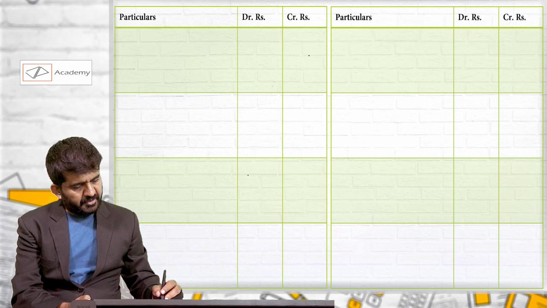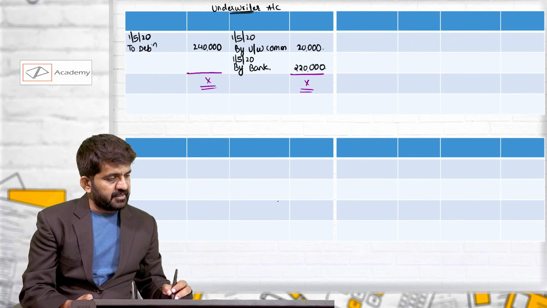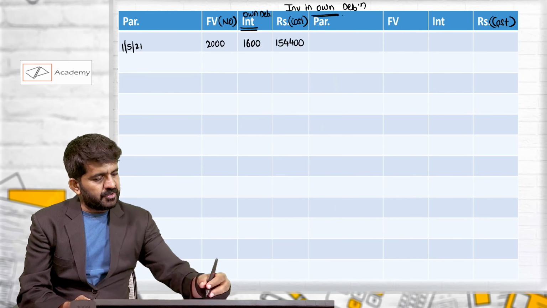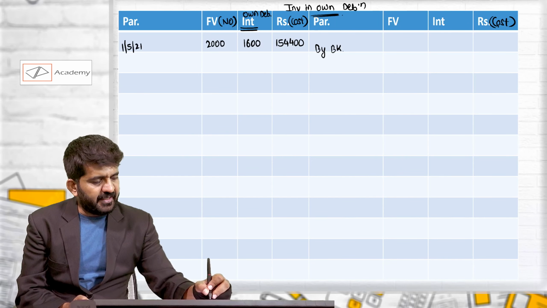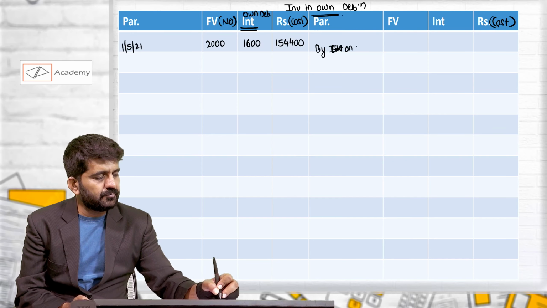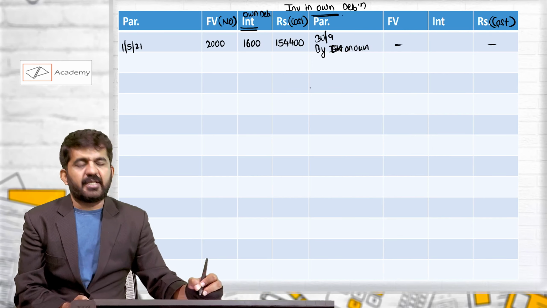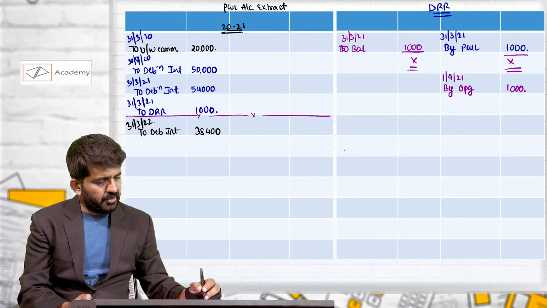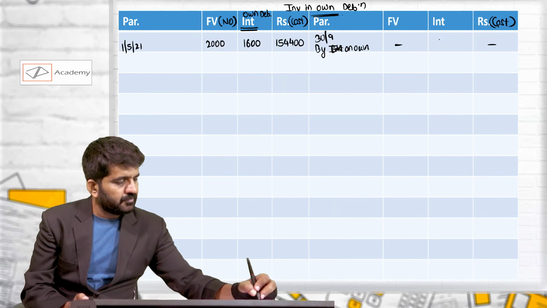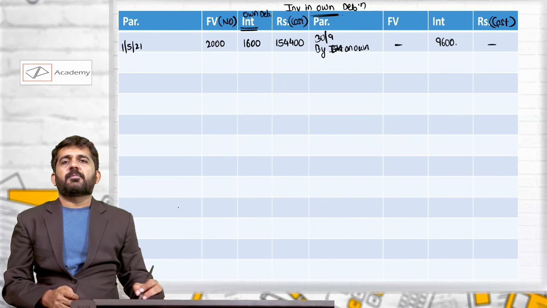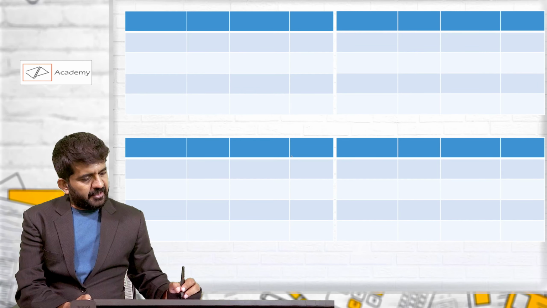Which is 28,800, and interest on own debentures is 9,600. So see, if you are making investment, you will be getting money on record date. Here you have purchased your own debentures, so record date will be also your own, and the interest under consideration is 9,600. This will not be received, but this will not be our debenture interest cash outflow. This journal entry is also duly recorded.